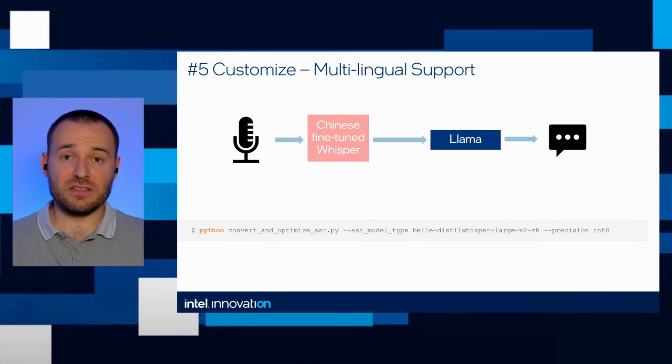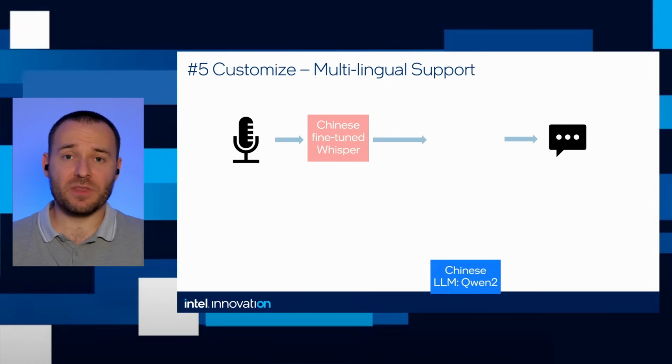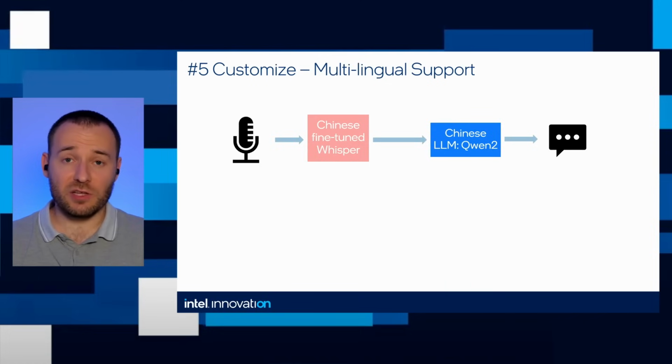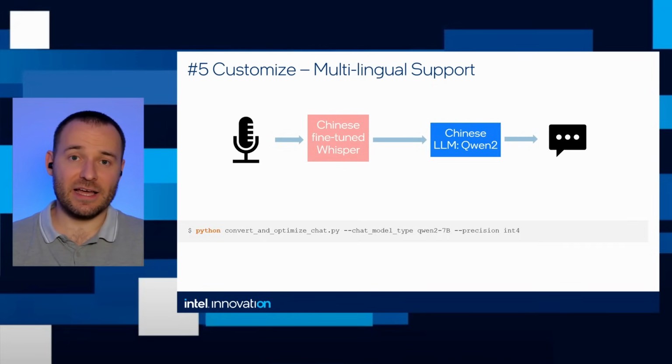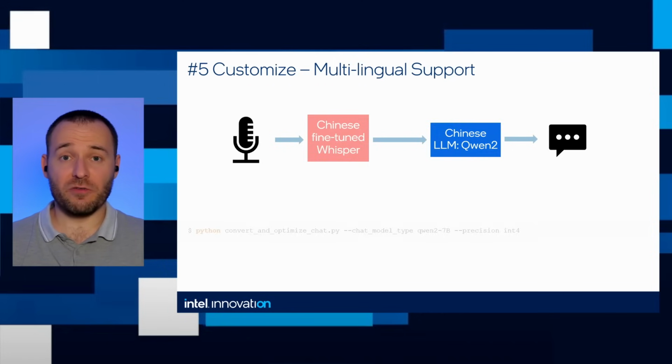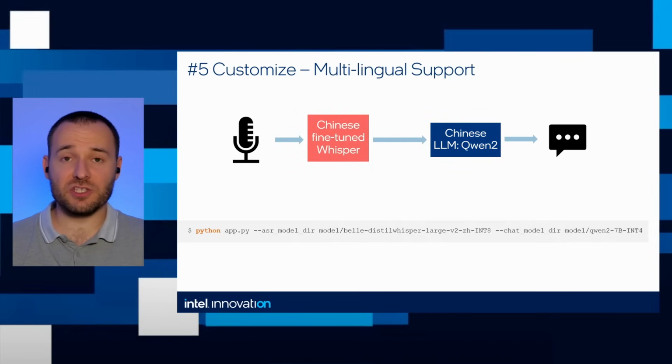The same for Llama, we don't have to use Llama only. We can also use the Qwen 2 model, which is fine-tuned on Chinese, and we do it like this. Then, of course, when we run the application, we need to provide paths to our new models instead of the English models, and then it will work in Chinese.